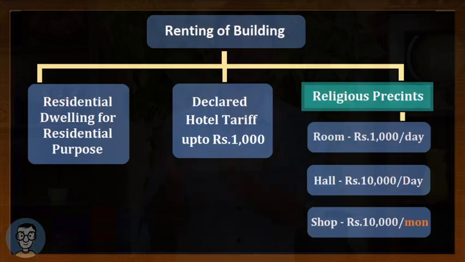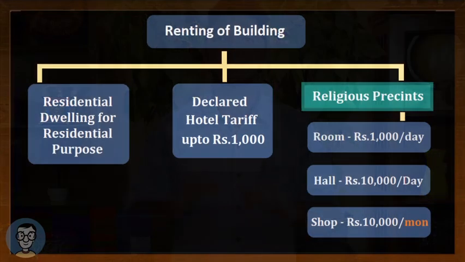Now let us see the second exemption. The second point simply says if the rent of the hall is less than 10,000 per day, it is exempt from GST. Now let us see the third point. It talks about renting of the shops, and if the rent is lesser than 10,000 per month, it is exempt.